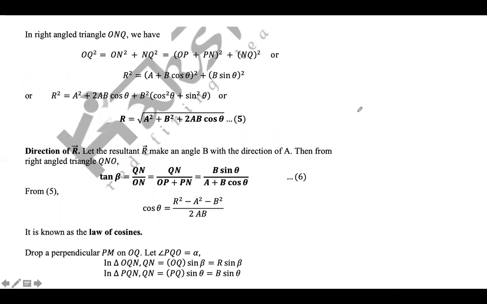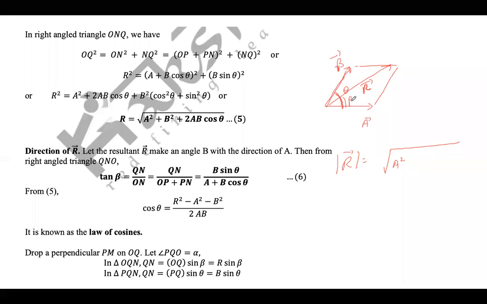So if you have, let's say, two vectors, one is vector A, another, let's say, vector B, and we have to find the resultant of vector A and B. We'll complete the parallelogram, and the diagonal is, let's say, vector R. Let's say the angle between A and B is given as theta, and the angle the resultant makes with vector A is beta.